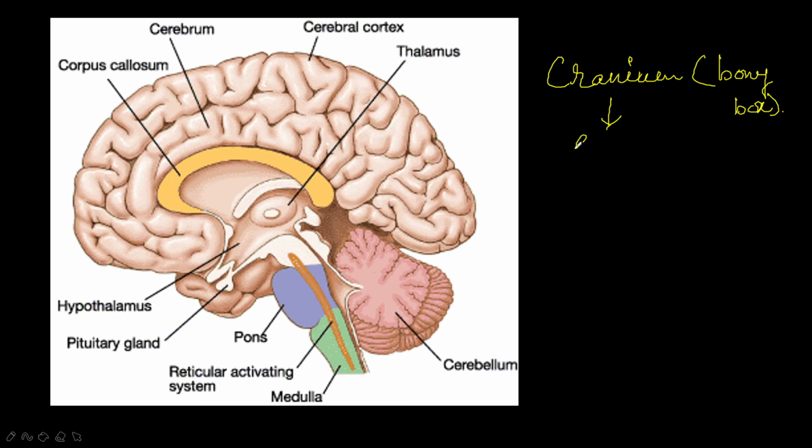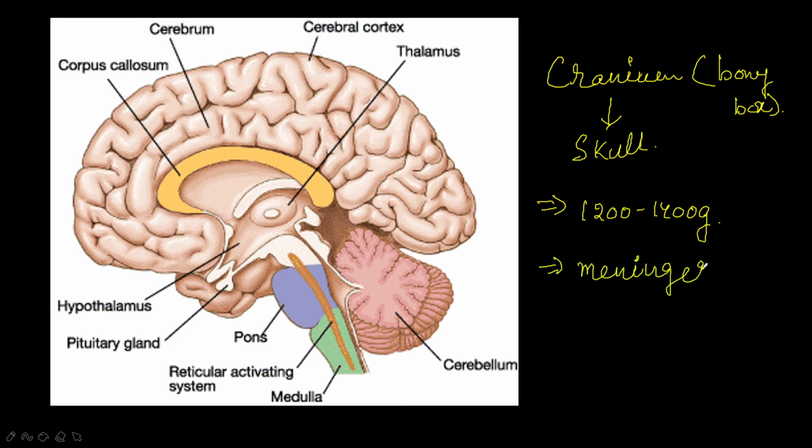Where is this cranium present? In the skull. The brain weighs around 1200 to 1400 grams, and it is covered on the outside with three membranes called meninges. In singular it is called meninx.